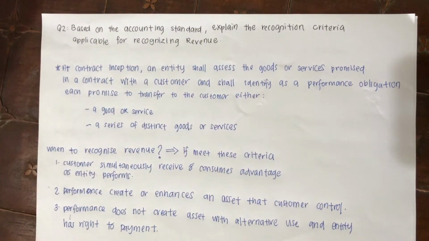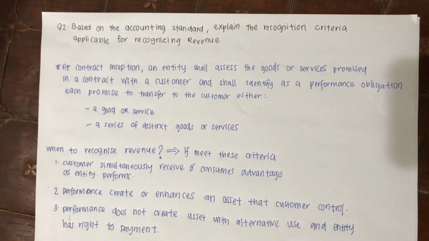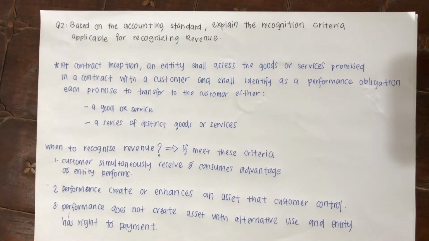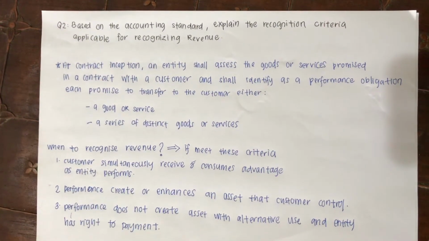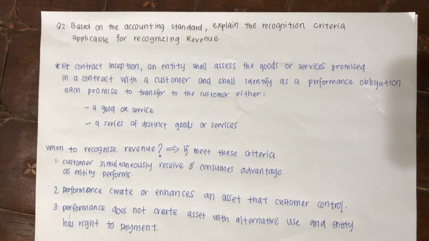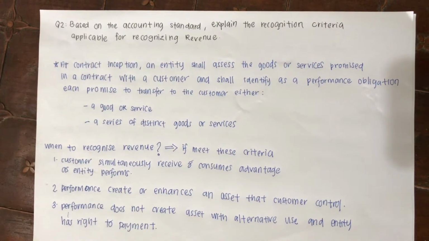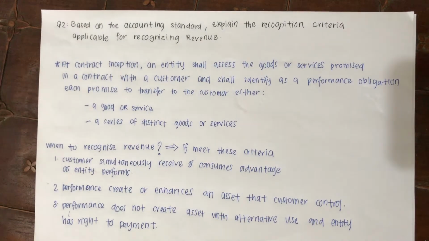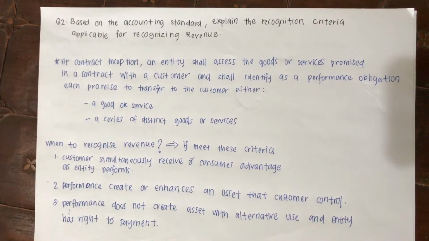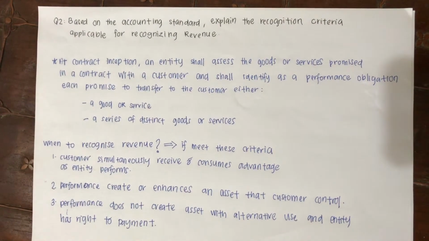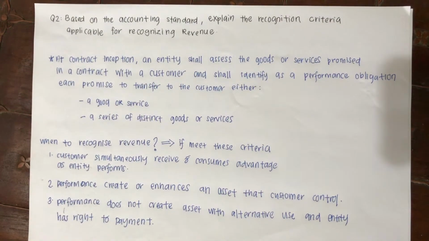For question 2, based on the accounting standard, explain the recognition criteria applicable for recognizing revenue. At contract inception, an entity shall assess the goods or services promised in a contract with a customer and shall identify as a performance obligation each promise to transfer to the customer either a good or service or a series of distinct goods or services. So, when to recognize the revenue?